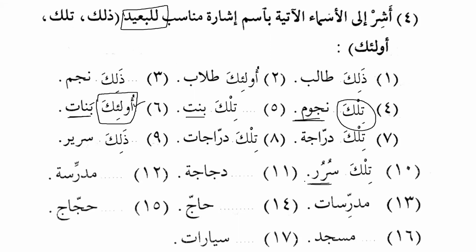Okay, dajajatun, hen or chicken. So we will say tilka dajajatun. Okay, that is a chicken or that is a hen. Mudarrisatun, teacher. So what should we say? Tilka mudarrisatun. Okay, mudarrisatun. All right, so what should be the ismul ishara that we need to use over here? Mudarrisatun. Ulaika mudarrisatun. Excellent. Ulaika mudarrisatun. Hajjun, a pilgrim. So you want to say that is a pilgrim. So you will say dhalika hajjun.